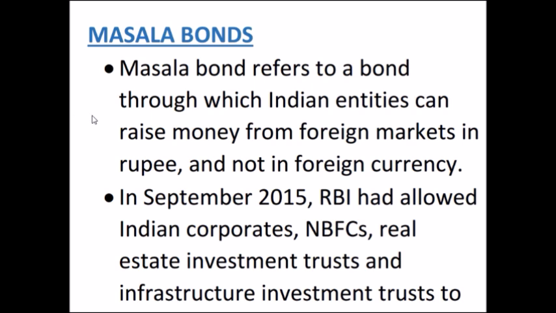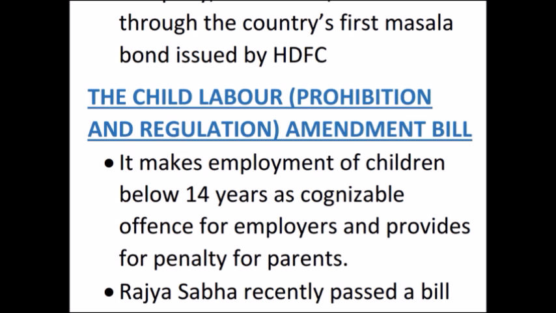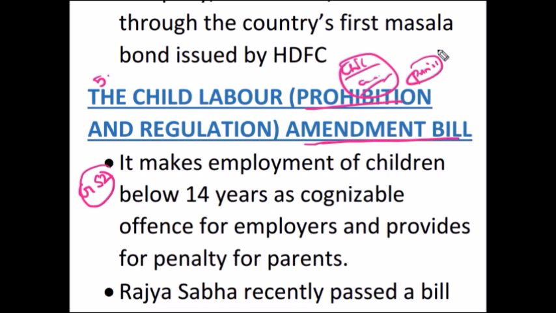And fifth topic that we are going to discuss today is Child Labour Prohibition and Regulation Amendment Bill. It is coming under GS paper 2. Who are child, who are adolescent, and what are all the various punishments mentioned in this bill and so on.